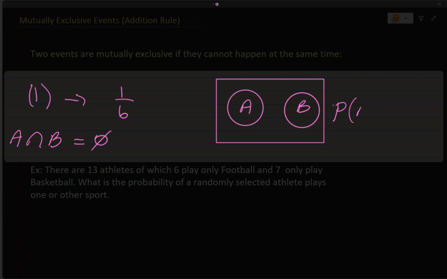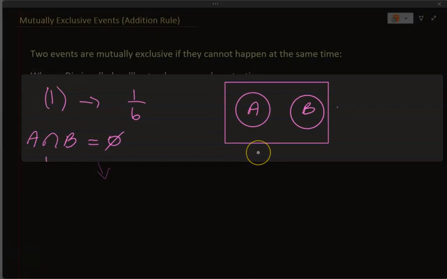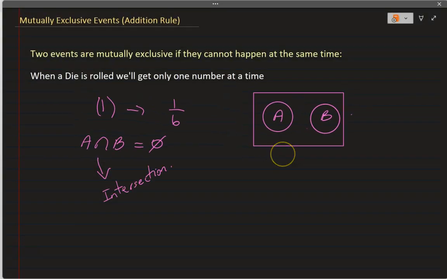Probability of A and B, or A intersection B, this symbol means intersection. So the probability of A intersect B, the way we write it, probability of A and B, will end up being 0 because there is no commonality there.